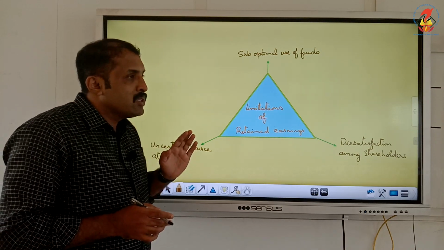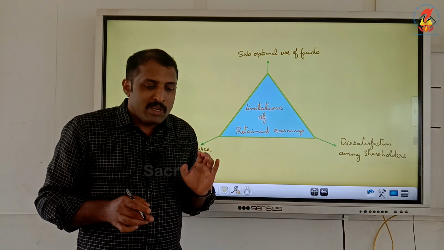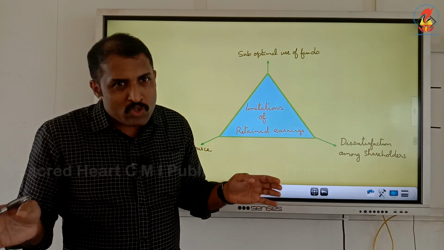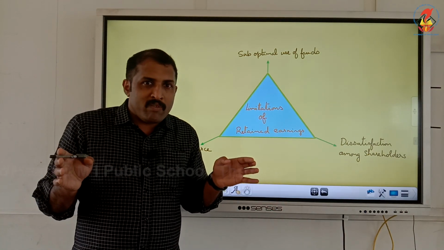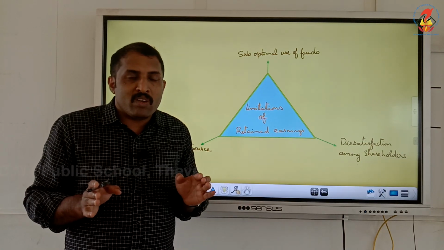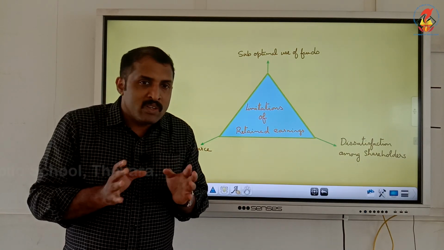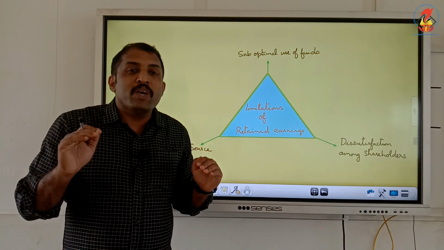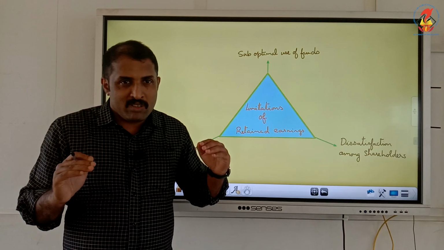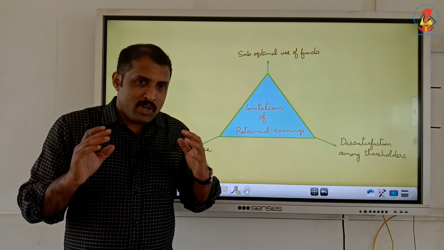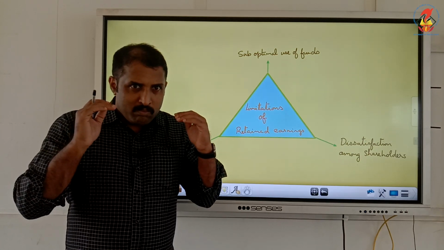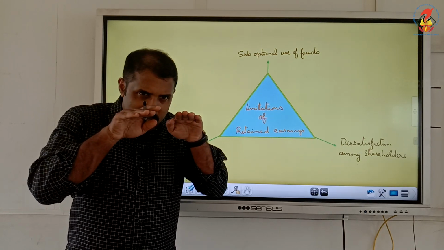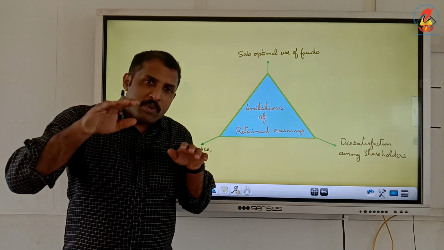At times means it can be an uncertain source when we cannot have a regular profit, when we can't have a continuous profit, when the earnings made by the organization are fluctuating, when we are not able to be sure that the earnings will be the same or will be growing.